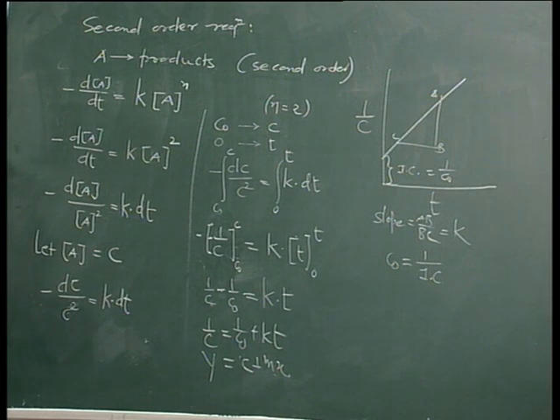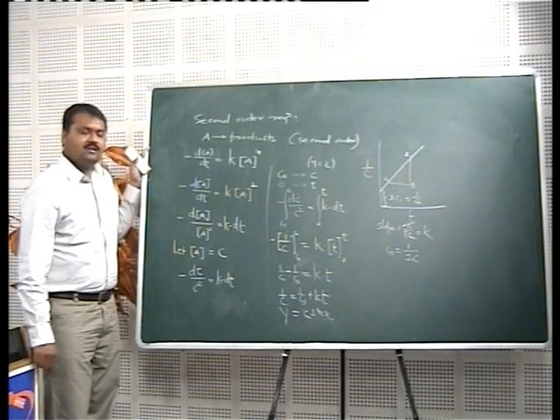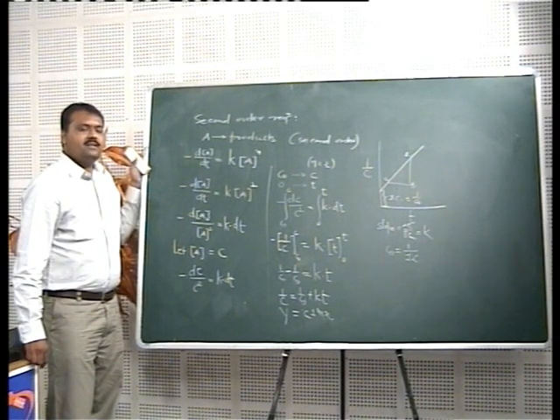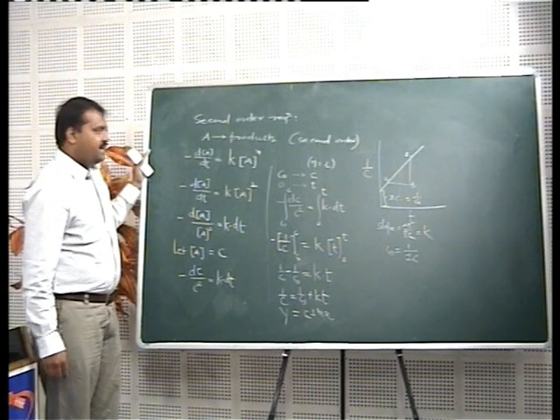The second characteristic, in terms of half-life time, is that the half-life time for any second order reaction is inversely proportional to the concentration of reactant.